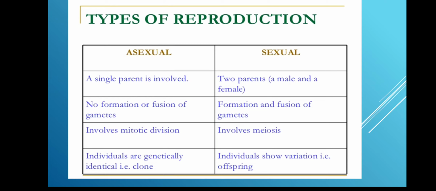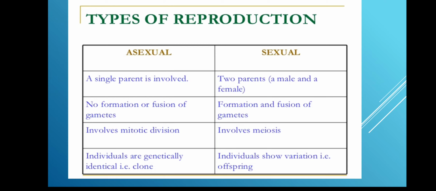In sexual reproduction, there is formation of gametes. The male, it could be any organism, produces the sperms, and the female produces the ova. They fuse together to form a zygote, then an embryo, and then the organism develops. So formation and fusion of gametes are seen in sexual reproduction.